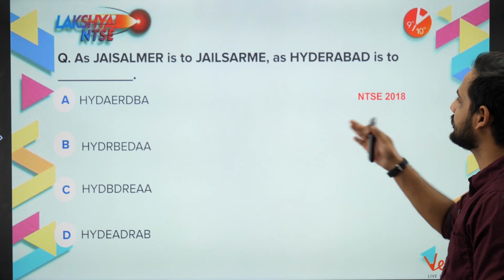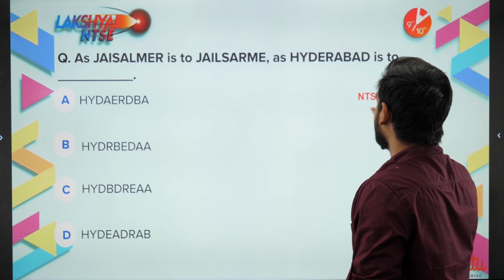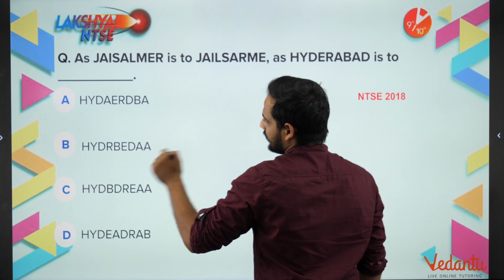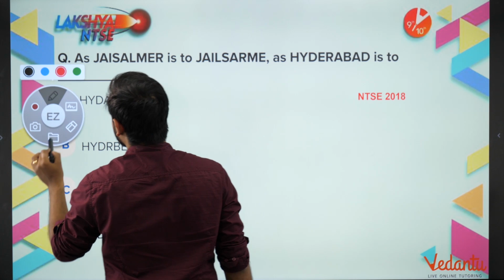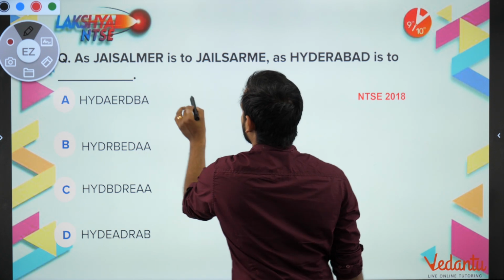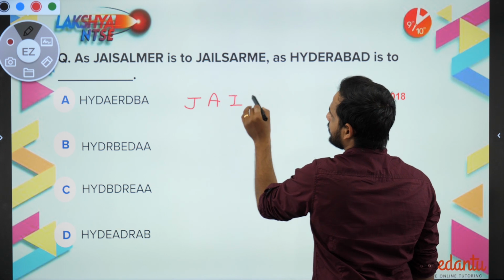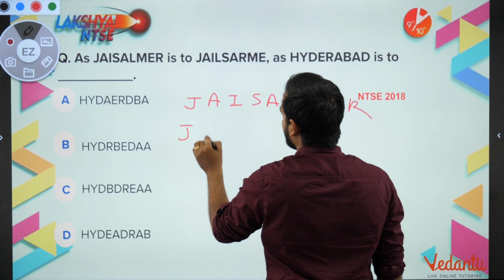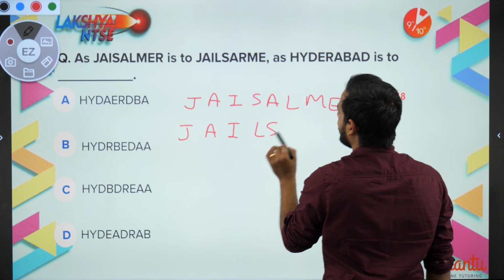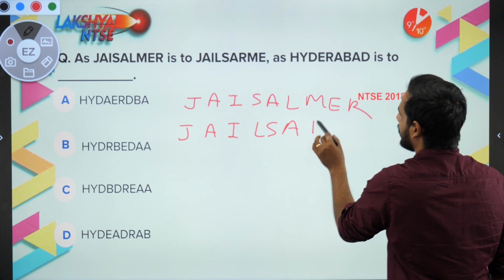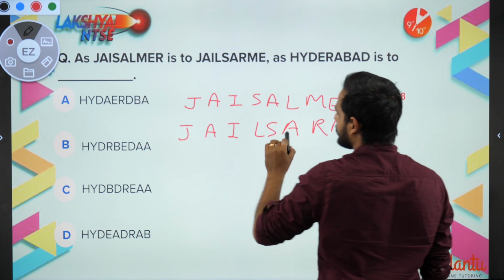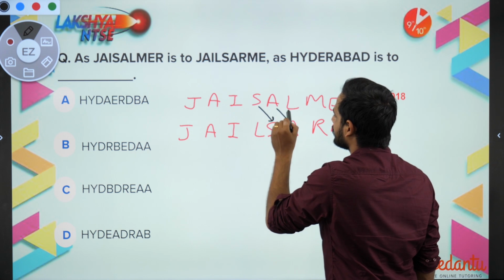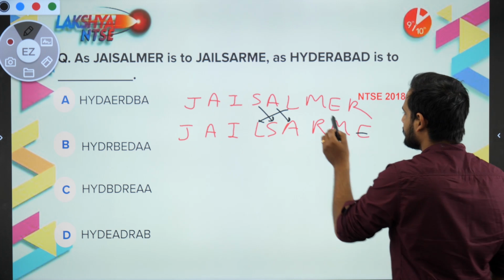If Jaisalmer is JAILSARME, then what is Hyderabad? Okay, so let us see what they are doing. You can see Jaisalmer has been written as JAI, which is the same, then they have written LSA, and then they have written RME. So these three letters are the same, and now the change is the same way.